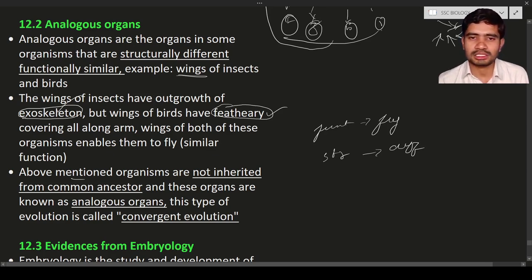But in case of homologous organs, they have common ancestor. But in case of analogous organs, the ancestor of these organisms is not one. They have different ancestors. Okay, and these organs are known as analogous organs. This type of evolution is known as convergent evolution. Why? Because even though they are different, they are showing the similar function. So such kind of thing is known as convergent evolution. Convergent means towards.